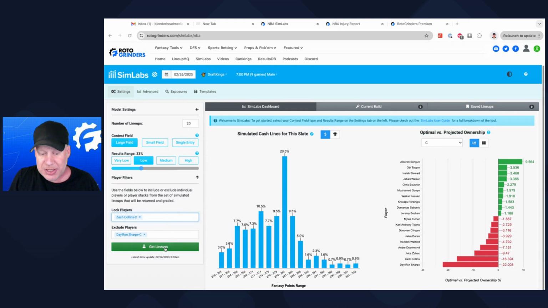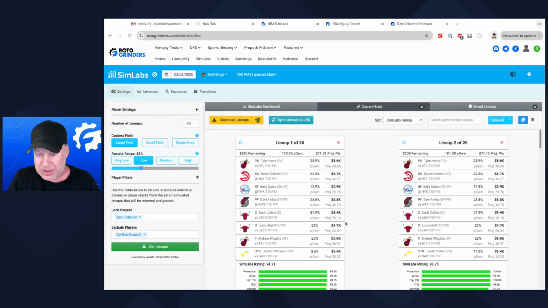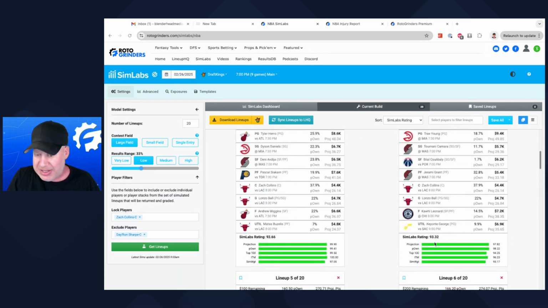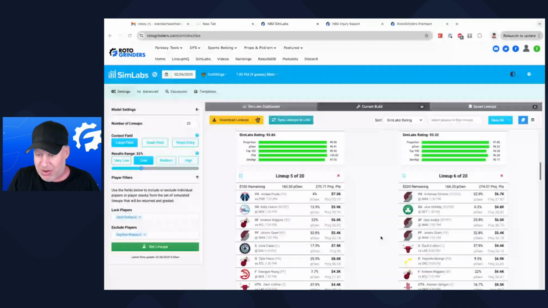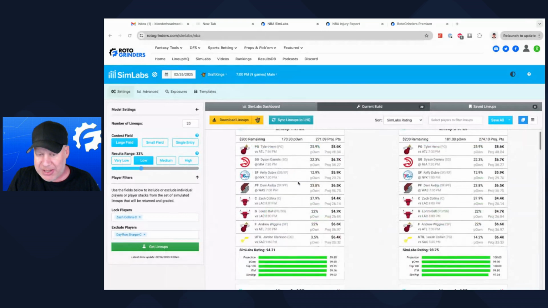At the 20 lineup, let's see. And you see how quick this goes. Like 2 seconds. I mean, look at this. So here we go. They're rated 94, 93, 93, 90. These are all fine. We could scroll down. They're all fine. This top one right here: Hero, Daniels, Oubre, Avdija, Collins, Ball, Andrew Wiggins, Jordan Clarkson at 3.5%.